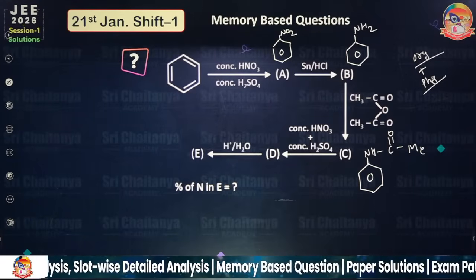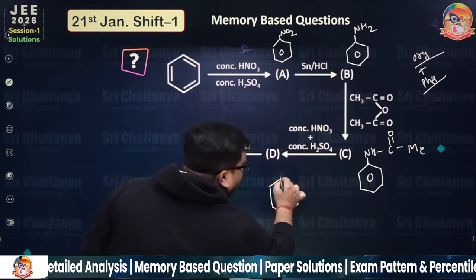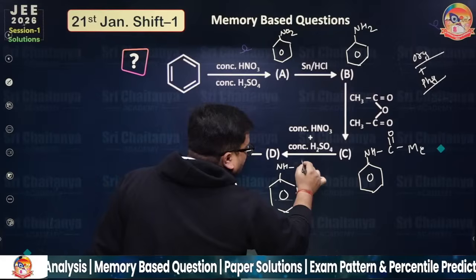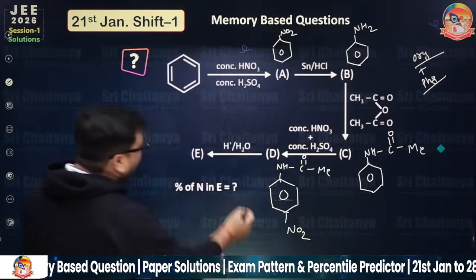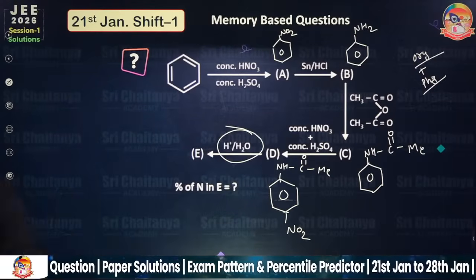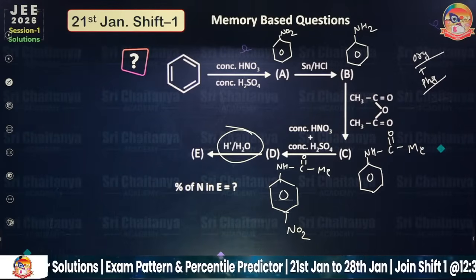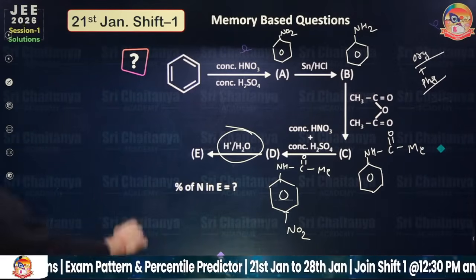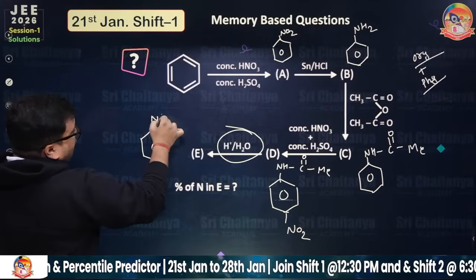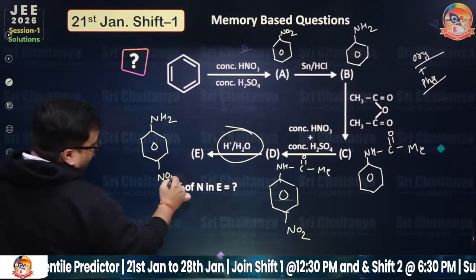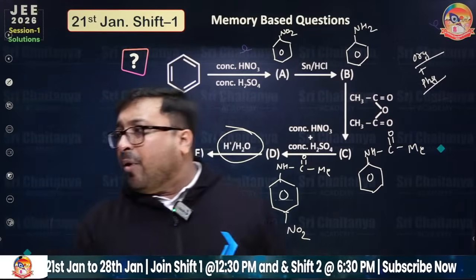In this case you will get NH, C double bond O, Me, and now there is NO2. And again this is the part. So what is the final answer? Finally you will get NH2 and NO2. The percentage of nitrogen was asked in this particular compound.